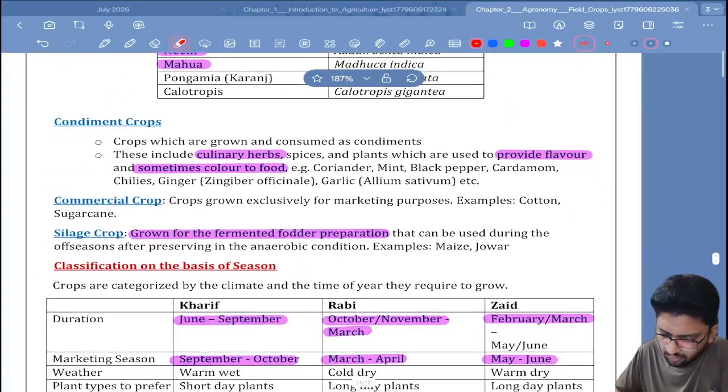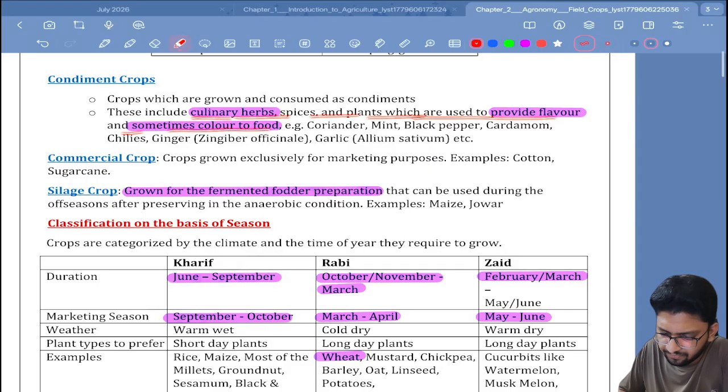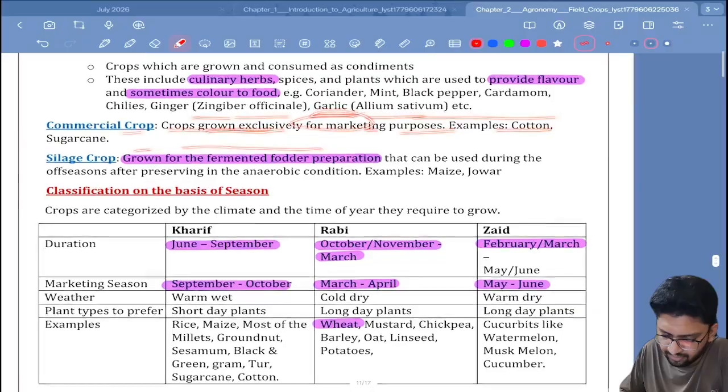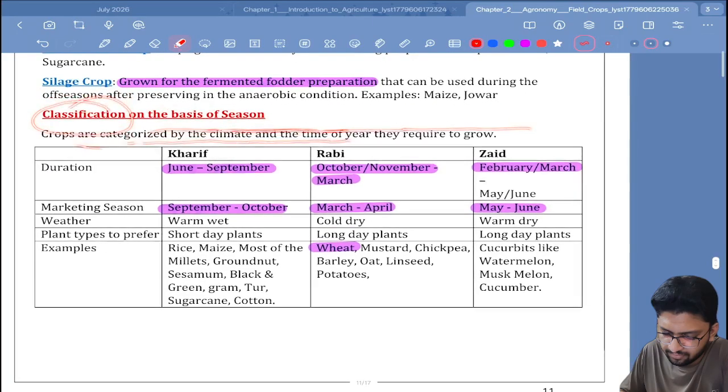Then we move on to condiment crops. These are culinary herbs, spices, and plants which are used to provide flavor and sometimes add color to the food. For example, coriander, mint, black pepper, cardamom, chilies, ginger, etc. Then we have silage crop, grown for the fermented fodder preparation that can be used during the off seasons after preserving in the anaerobic conditions.